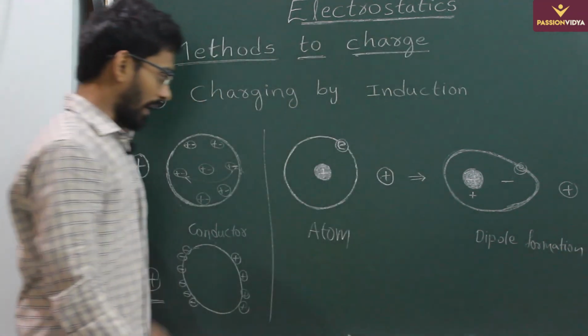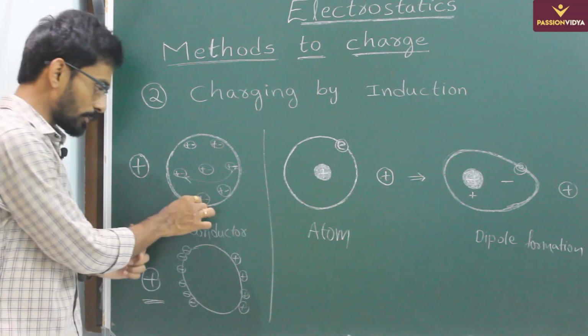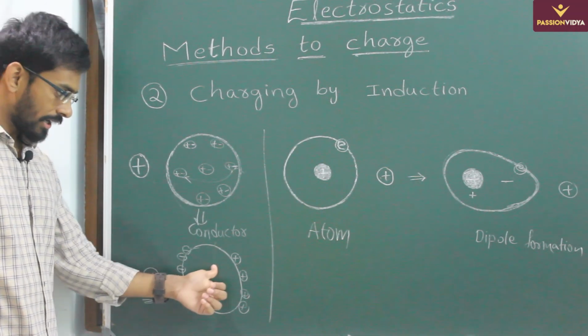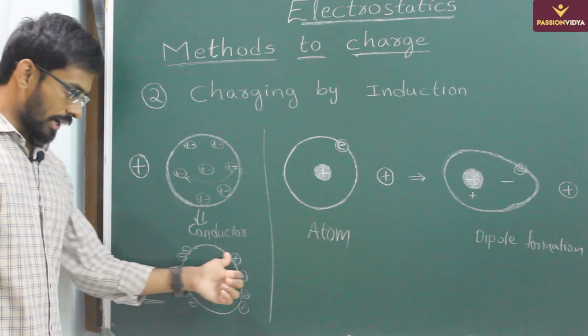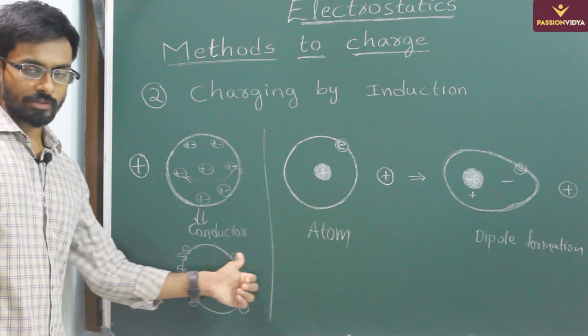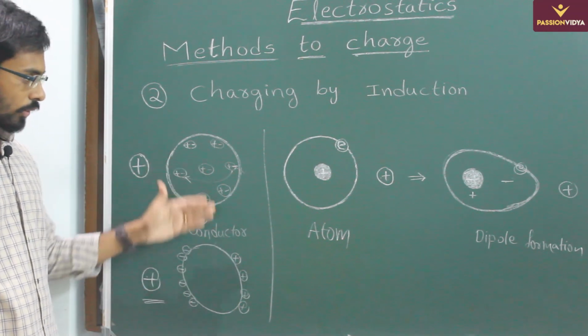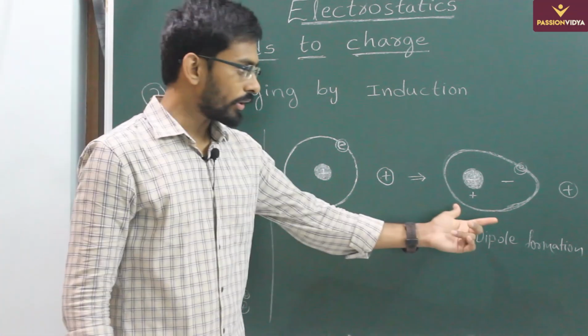So in case of a conductor, as electrons can move from one end to the other end, the distribution of positive and negative charges will take place such that electrons are close to the positive charge and the positive charge will be at the further end of the conductor. So this is how induction takes place in conductors.